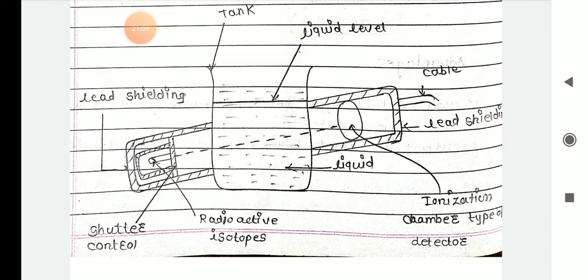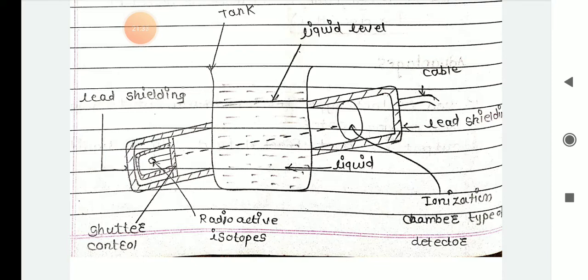I is equal to I0 e raised to minus mu rho x. So what is that I? Intensity of the radiation falling on the detector. I0 is the intensity of the radiation at the source. Mu is the mass absorption coefficient. Rho is the mass density of the test material, and x is the thickness of the absorbing material. These are all the parameters you are going to measure by using the radiation level indicator.